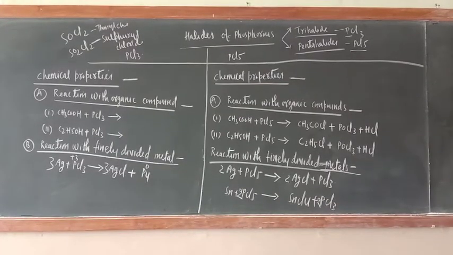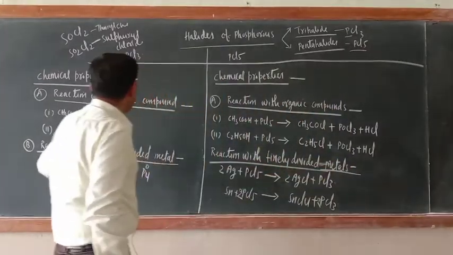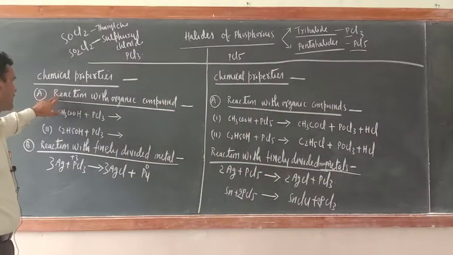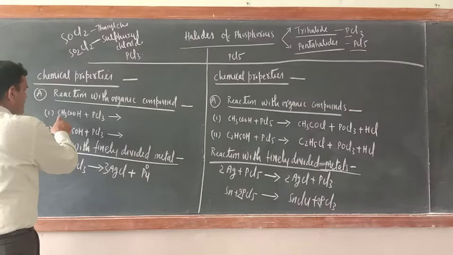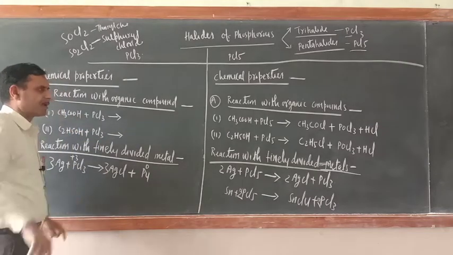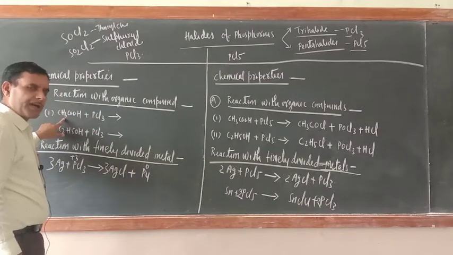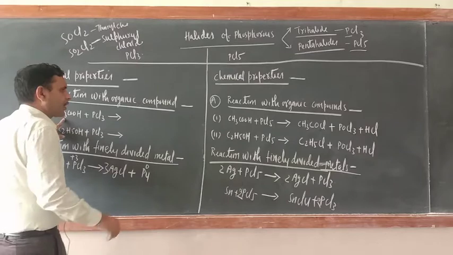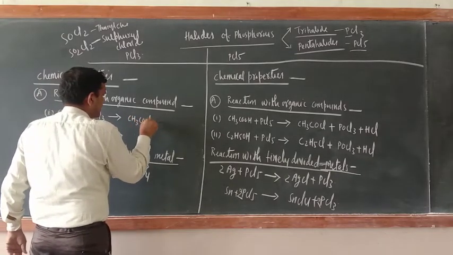So now dear cadets, chemical properties. Under chemical properties, two types of reactions are there: reaction with organic compounds and reaction with finely divided metals. Just try to understand CH3COOH plus PCl3. Always remember, whenever PCl3 reacts with any organic compound, one of the products will be CH3COCl.